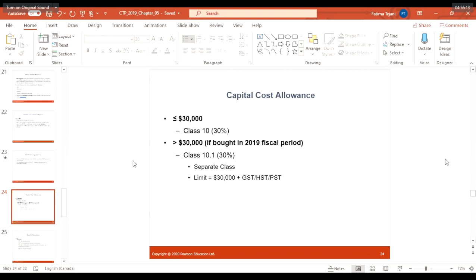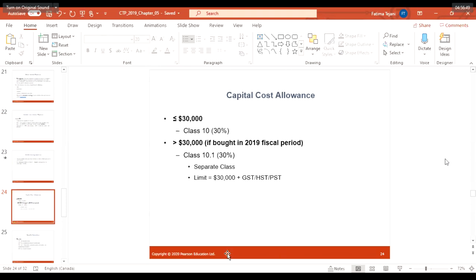Exactly. Now, if you are having a motor vehicle, you can even deduct the capital cost allowances expenses of the motor vehicle. Depending upon when you buy it, if the amount of the motor vehicle is greater than $30,000, then it comes under class 10.1. So there are separate classes of motor vehicle depreciation. Now capital cost allowances is the depreciation.